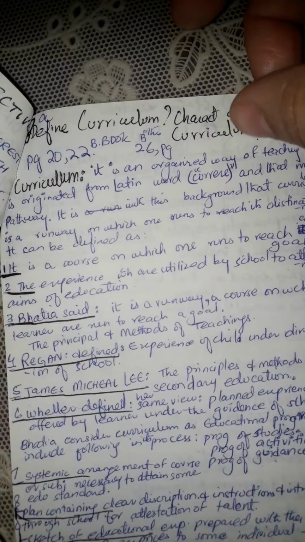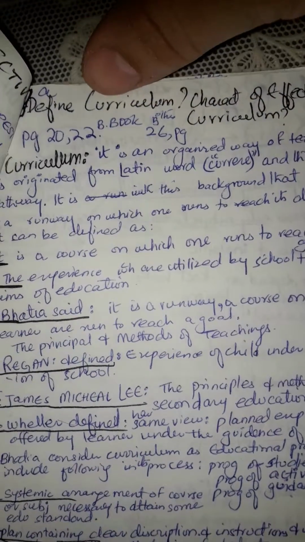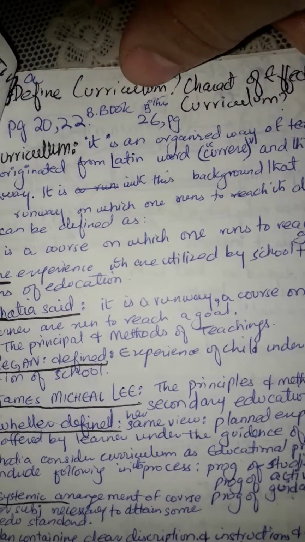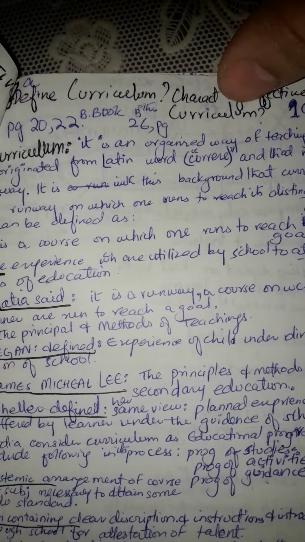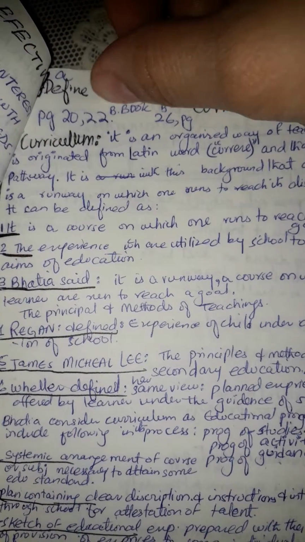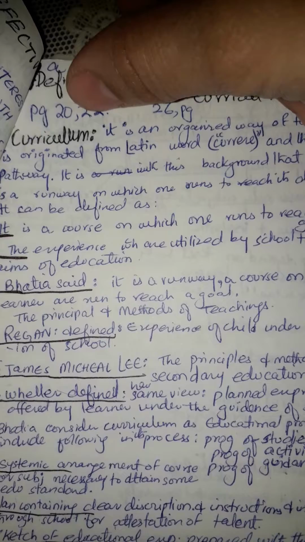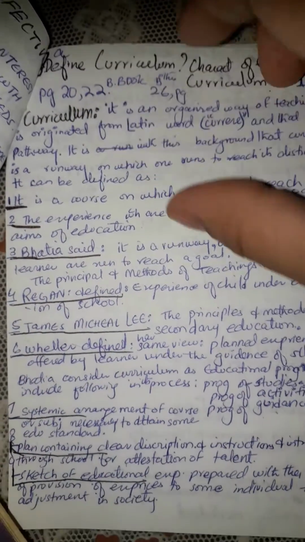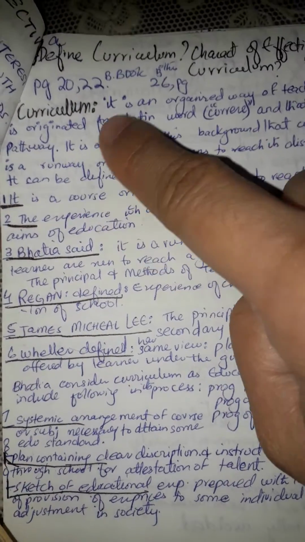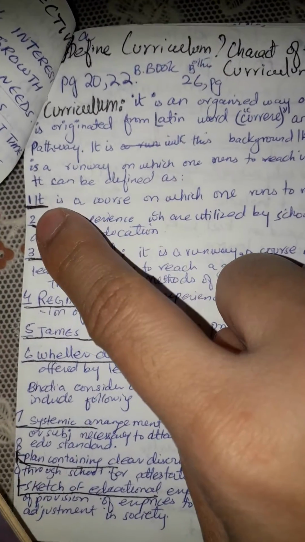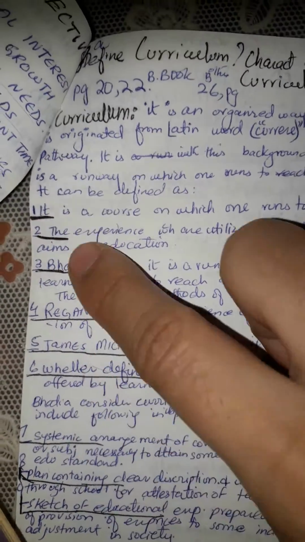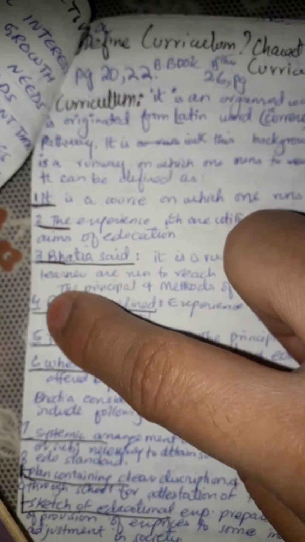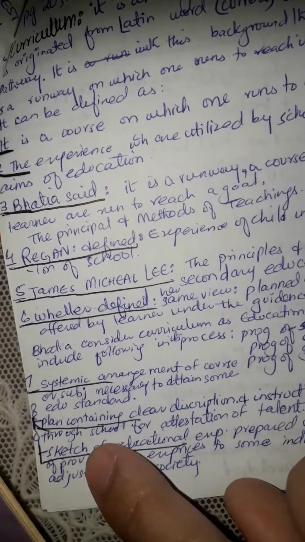Now define question number 9, 8a or 9a. Define curriculum, characteristic of effective curriculum. I have written the book page numbers also, 20 and 22. Book page number is 26. Page number also have curriculum. First write the introduction of curriculum and then the headings. Like I have made a short 1, 2, 3, 4, 5, 6, 7, 8, 9, 10.